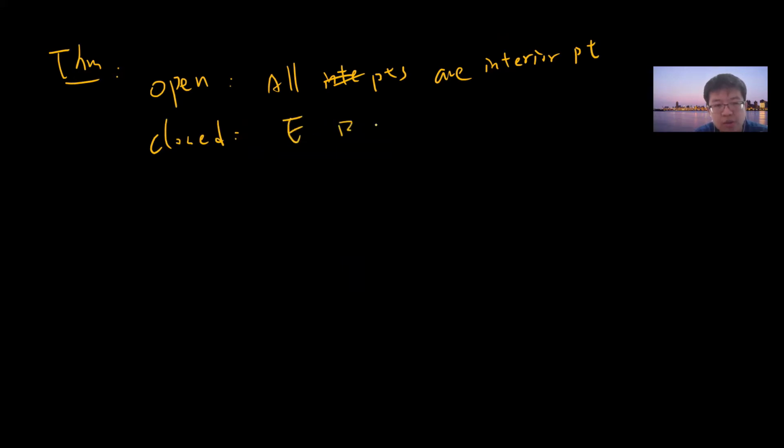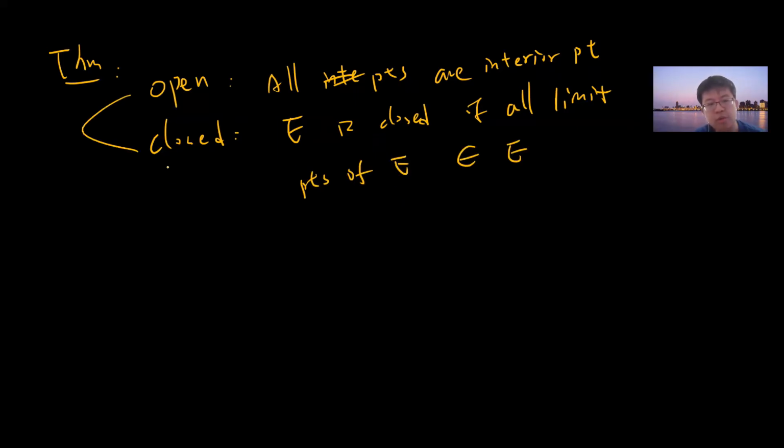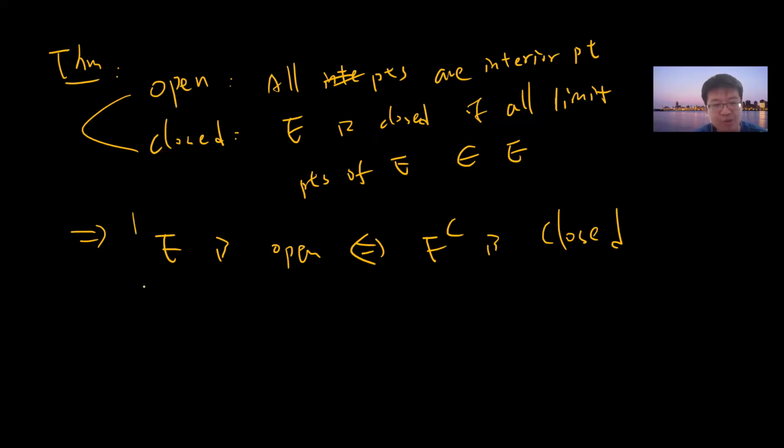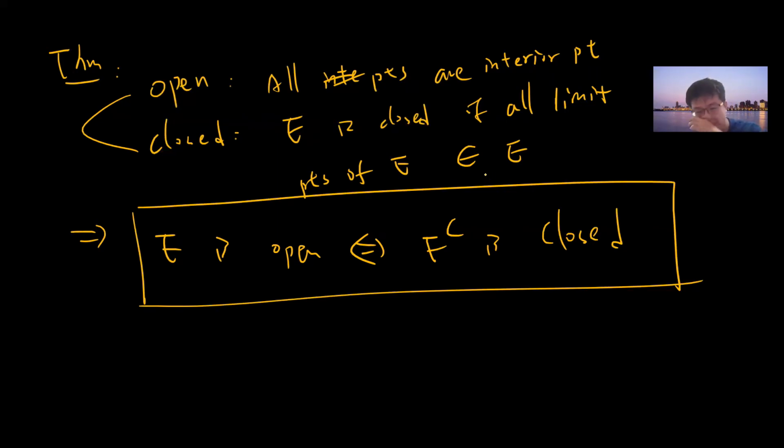A set E is closed if all limit points of E belong to E, right? There's another definition of closed, which is that closed means the complement is open. If a set is closed, that means its complement is open. So what we're going to prove is that a set E is open if and only if E complement is closed. This is the usual definition, but in this book we use the limit point idea to prove it. Hopefully this is the first non-trivial one.